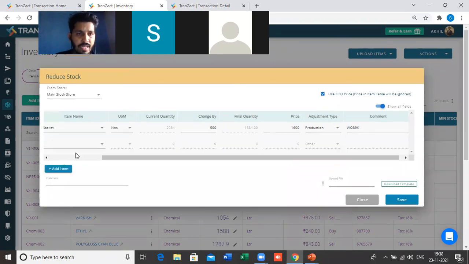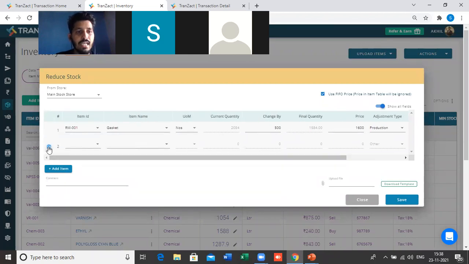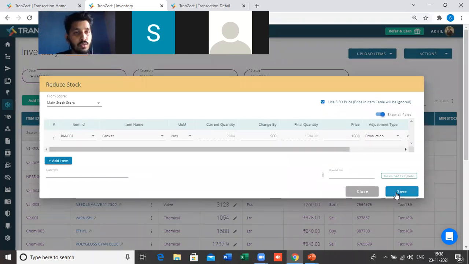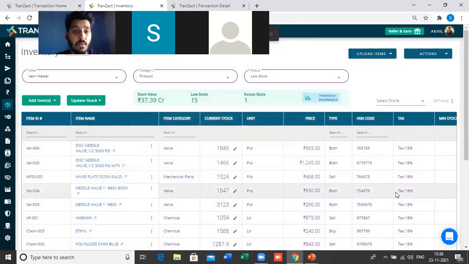You can add as many items as you want. Once you add all the data, just click on save here, and my gasket will get reduced by 500 numbers.